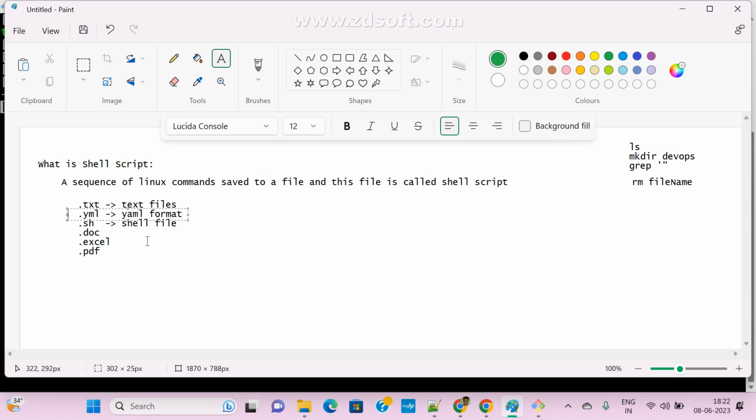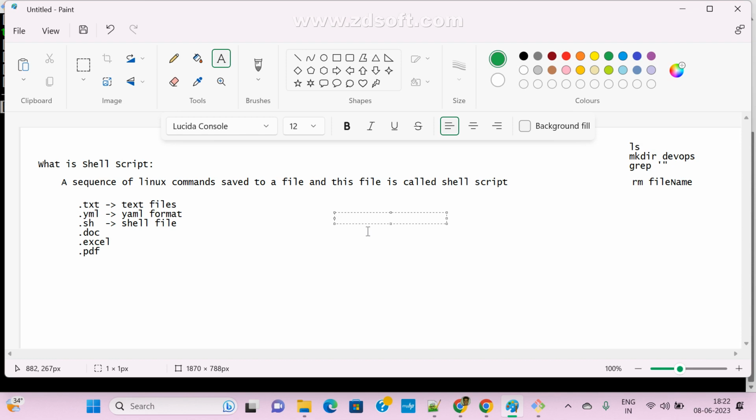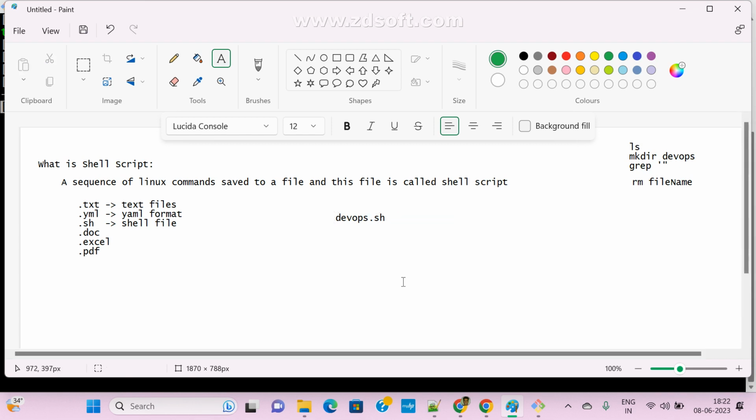Now, same story here. If you want to create any shell script file, here I am giving, for example, devops.sh. This is the shell scripting file. If we see an .sh file anywhere, we can easily understand this is a shell script file. Inside a shell script file, we can also program features like conditionals.